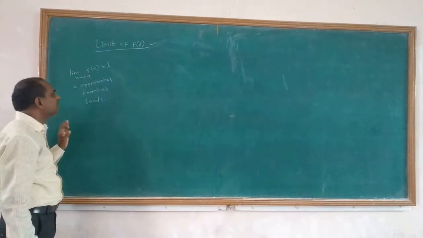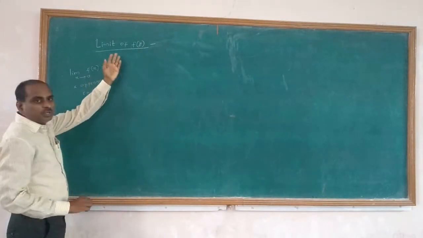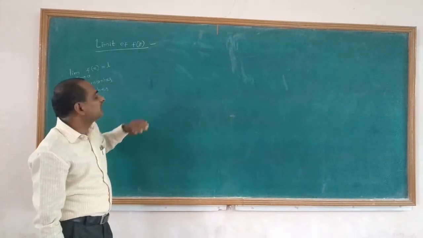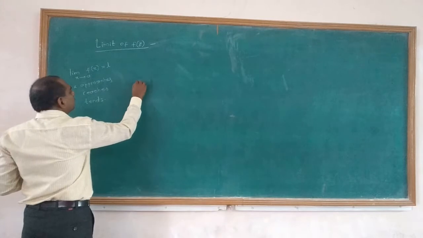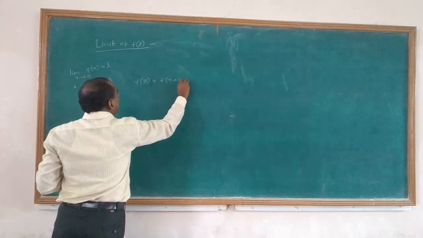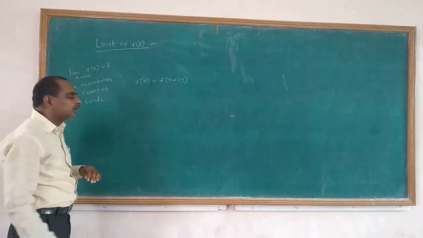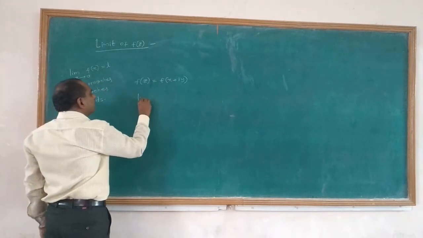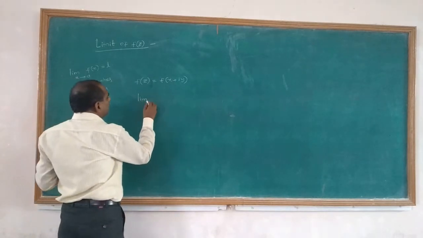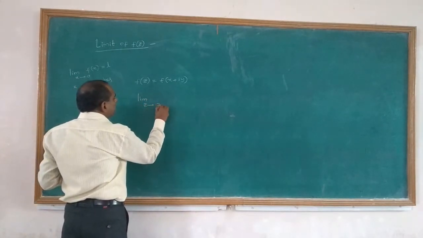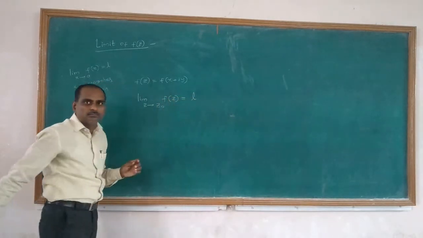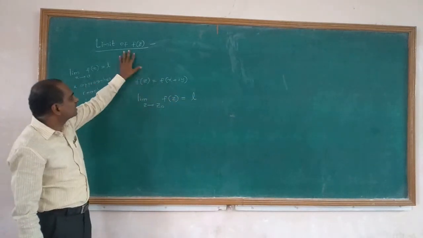Now let me explain the limit of a function f of z, the limit of a function in complex variables. Let us take f of z is equal to f of x plus iy, a complex function. Now we say that limit z tends to z naught, f of z is equal to L. Here f of z is a complex function.